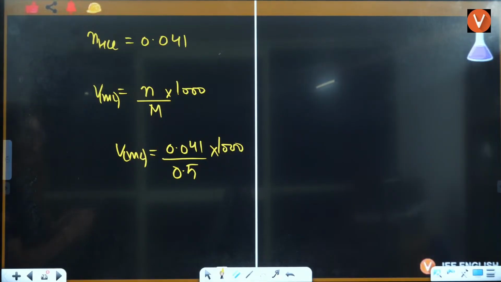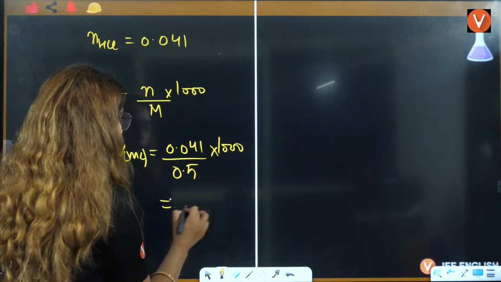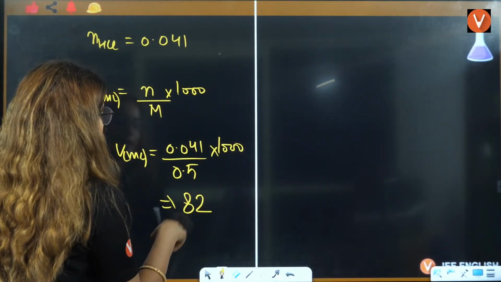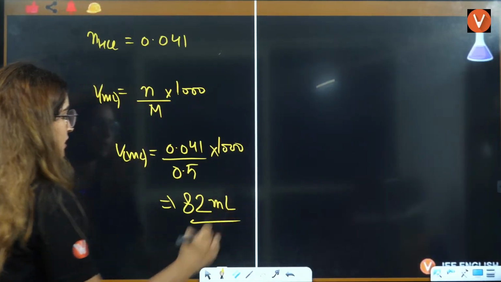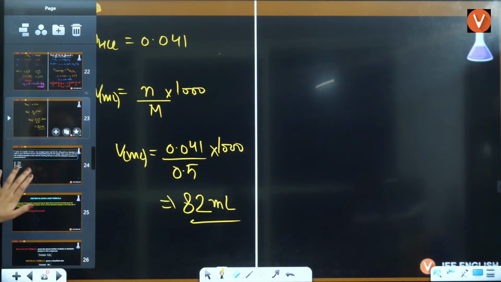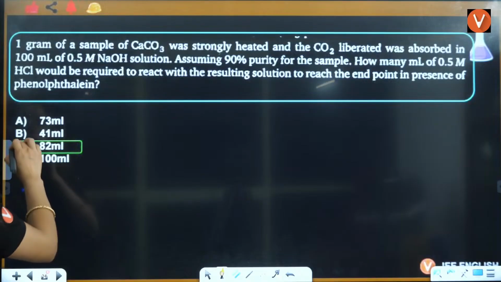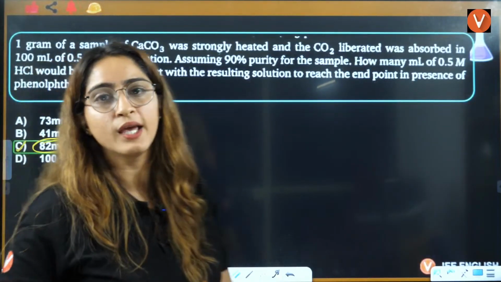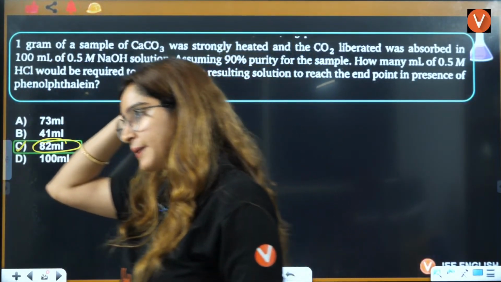Let's see if we are getting the right answer here. 82. Yes. We are getting the right answer, 82. But this will be in milliliters. See if they have given in milliliters only. Yes, they have given in milliliters only. So C is the correct answer here.